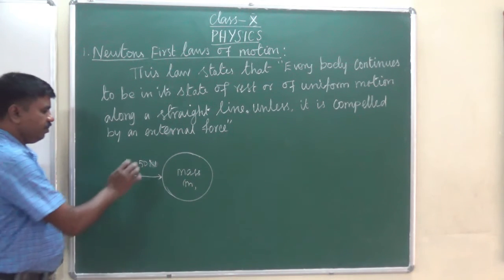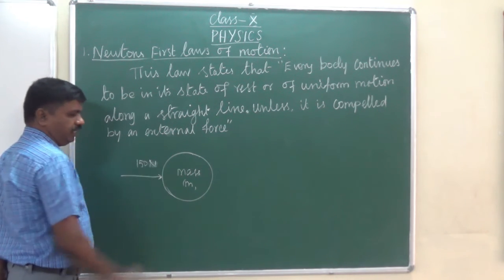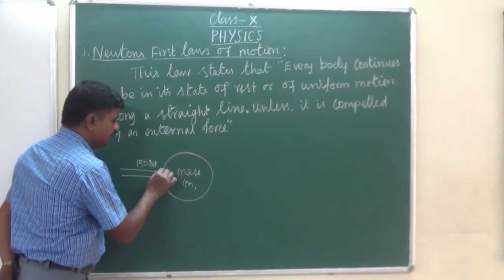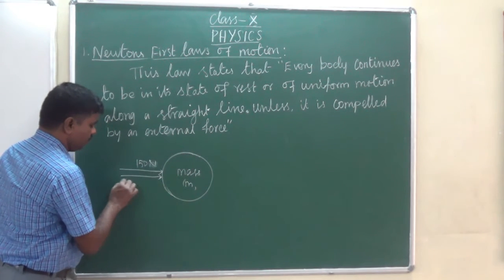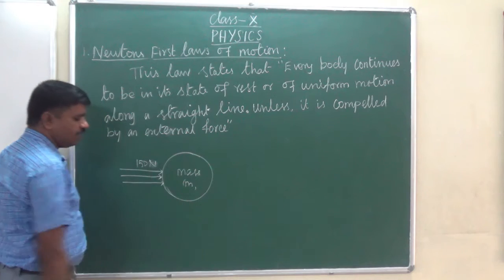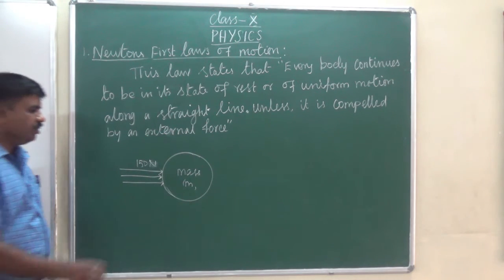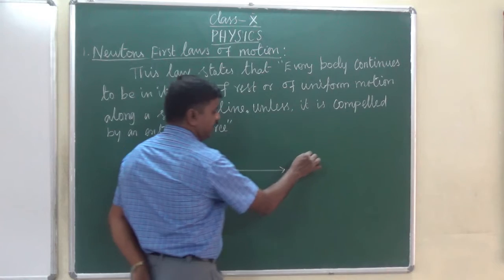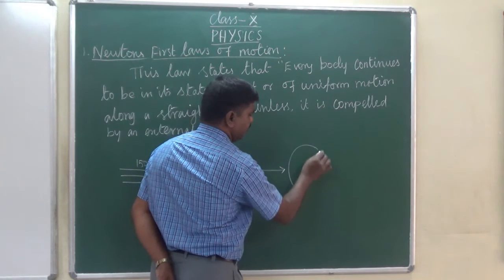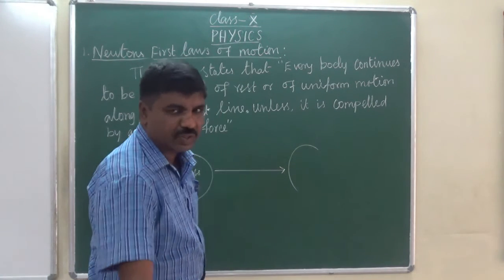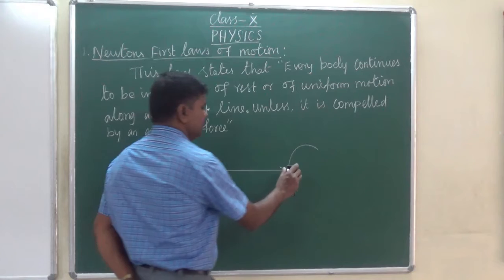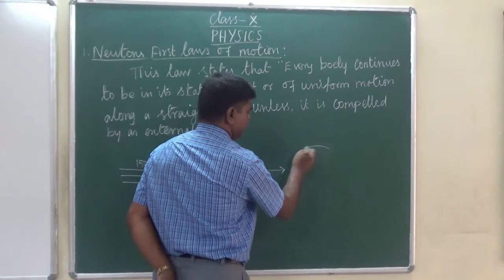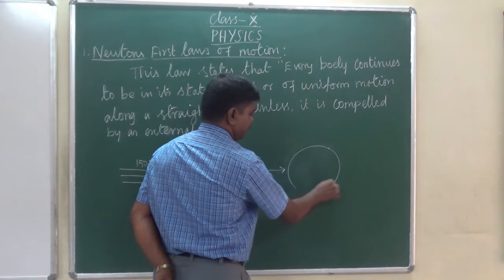If you apply a large force like 150 Newton, increasing the external force, the object can move in a straight line. In whichever direction we apply the force, the object moves in the same direction. It doesn't change its direction.